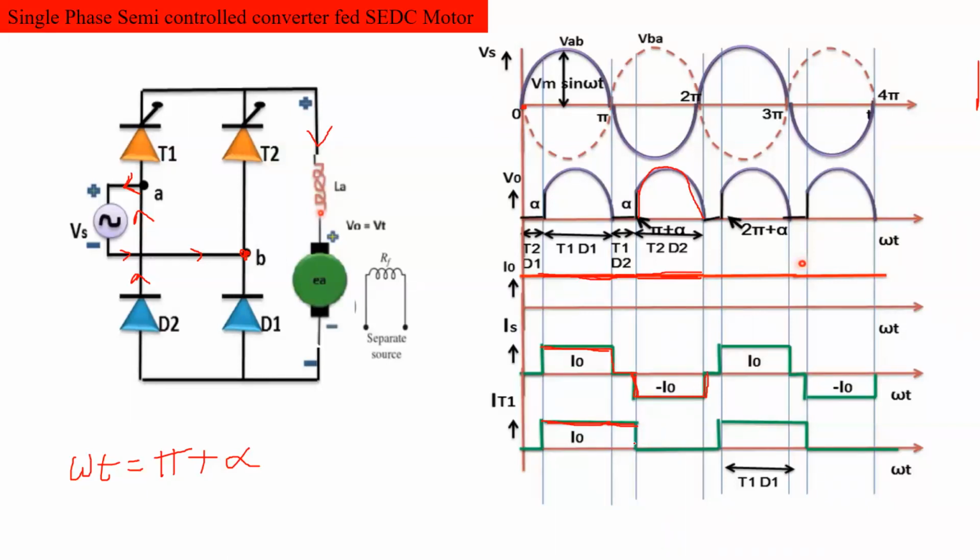So what will be the current through the thyristor T1? Is it carrying any current or not? Is T1 carrying any current during this period from pi plus alpha to 2 pi? Current carry करता है कि T1?